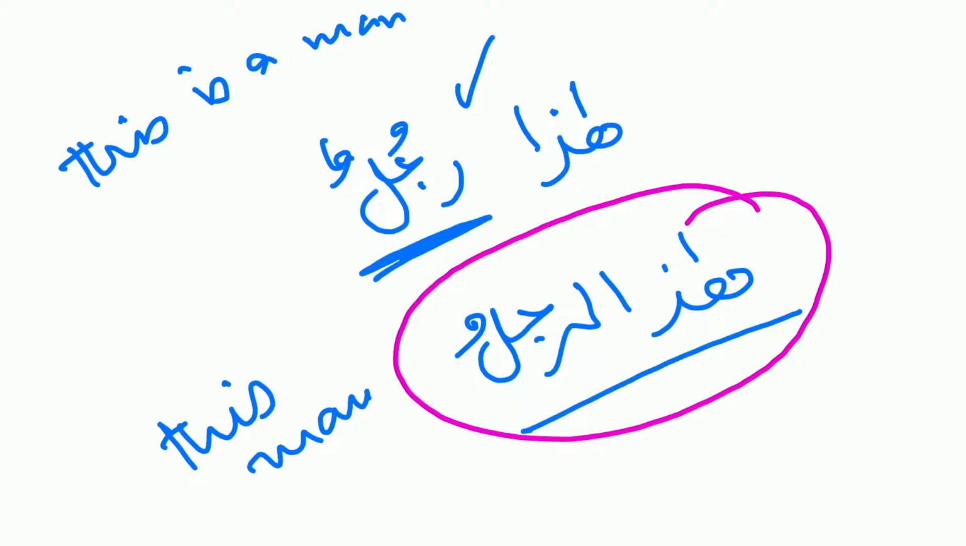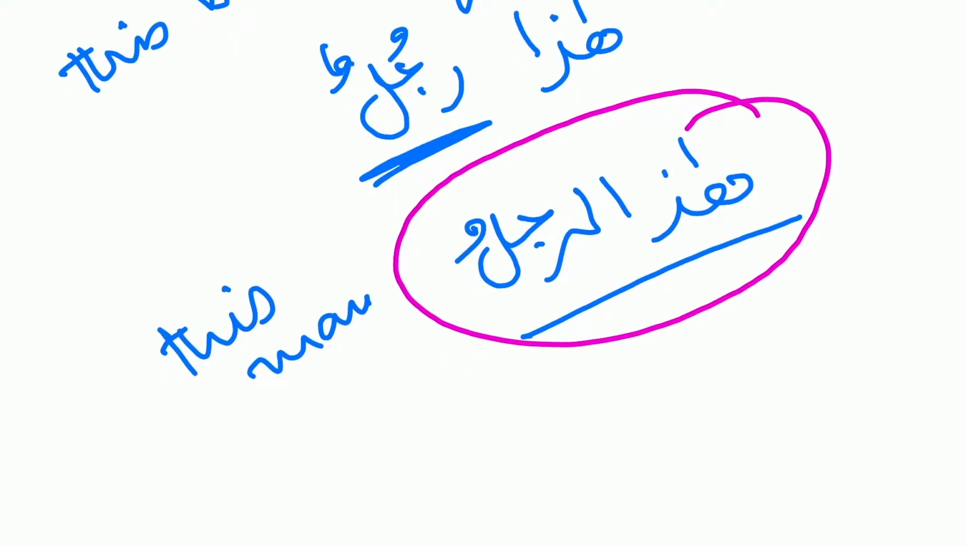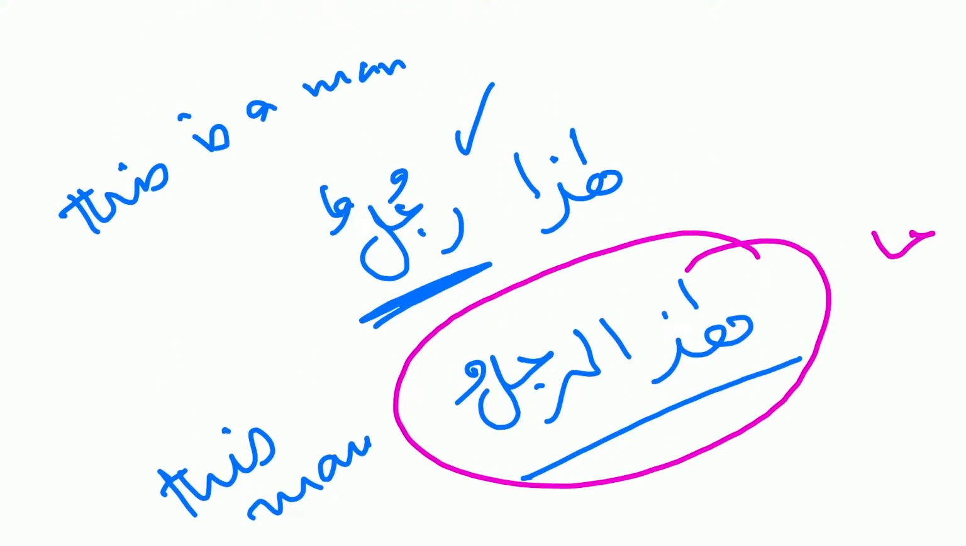Like for example, if I tell you جاءني هذا الرجل. So look, if I say هذا رجل, this is not correct. I cannot say جاءني هذا رجل. I have to say what? جاءني هذا الرجل. This man came to me. So look, this is murakkab naqis, but now it becomes part of a murakkab tam.